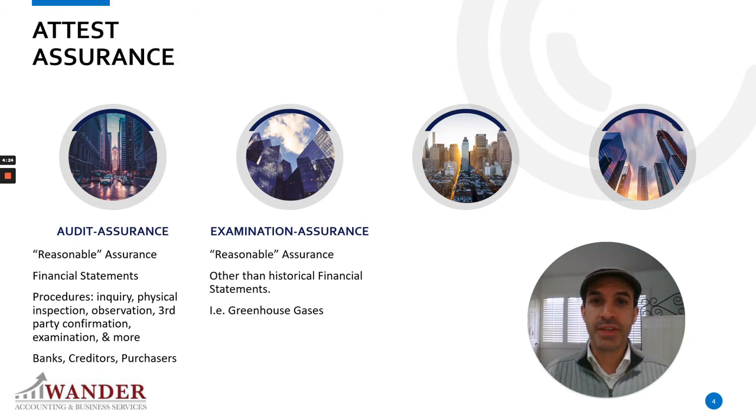You can see that on the state CPA website. You can look up every CPA by name and make sure that they are actively licensed, and you can also see what type of license they have, if they have the ability to perform attest services and to sign an audit report. So that is briefly how a CPA and attest services work together.